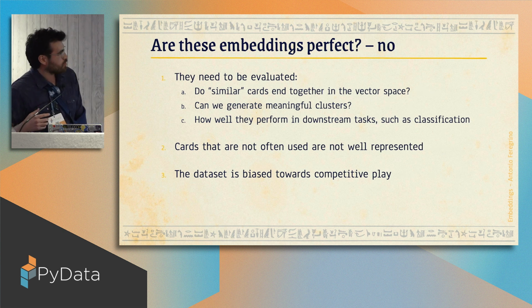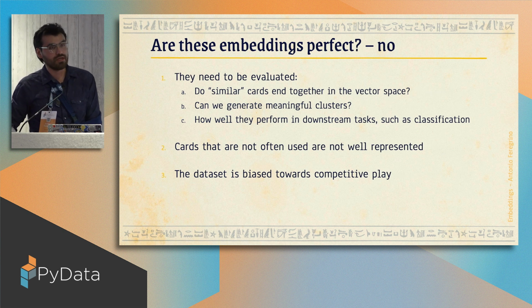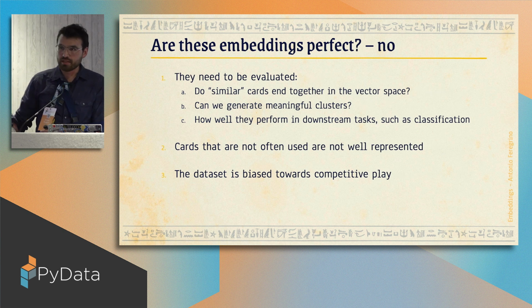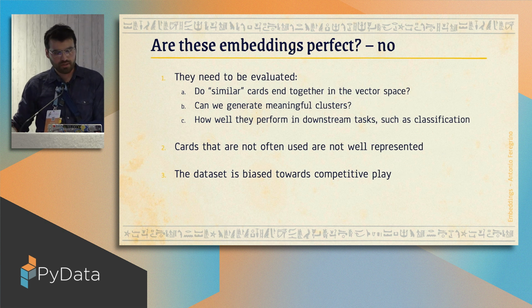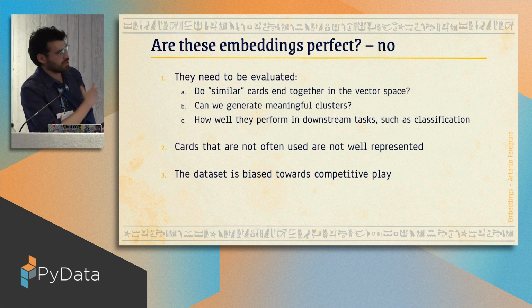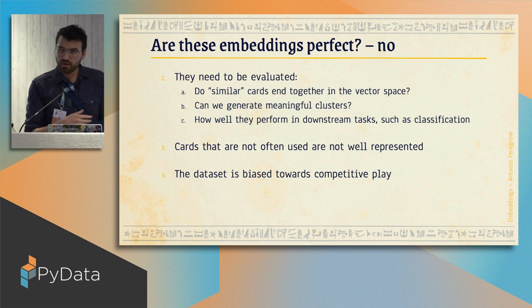So for example, if we end up using these embeddings for a machine learning task, and that task ends up being successful, accurate, or has high recall, or whatever metric you have, that means the embeddings are good as well. So remember, intrinsically, just have a look at the vectors themselves, or extrinsically, use them for a downstream task.